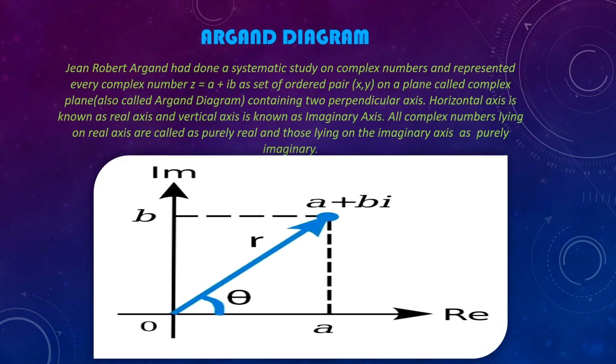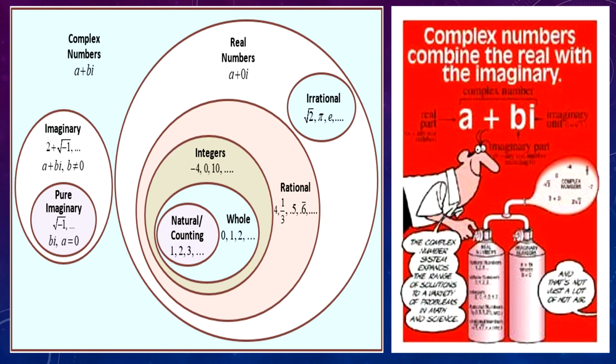Argand diagram is a special system of coordinate axes which was proposed by John Robert Argand for the representation of complex numbers. Purely real numbers lie along the x-axis and purely imaginary numbers lie along the y-axis. r is the modulus of the complex number, that is, its distance from the origin, and theta is the principal argument. Practically, a real number can be thought of as a complex number whose imaginary part is 0.